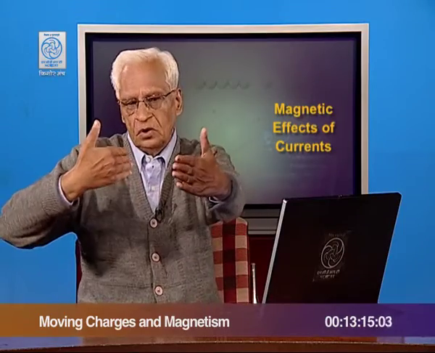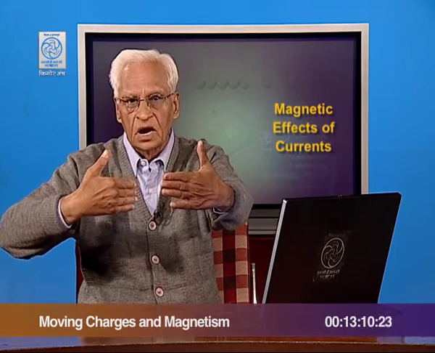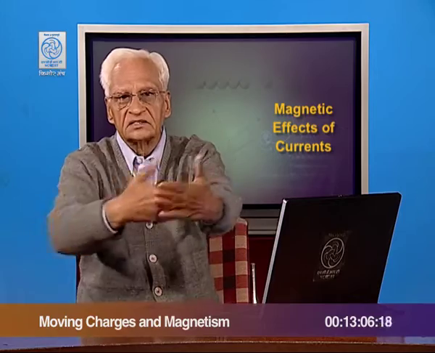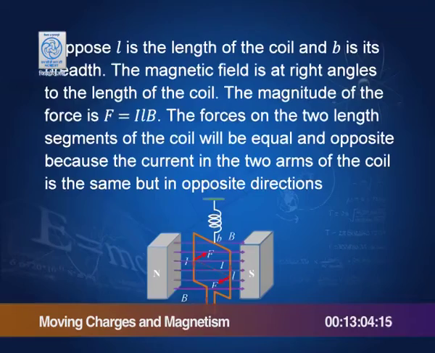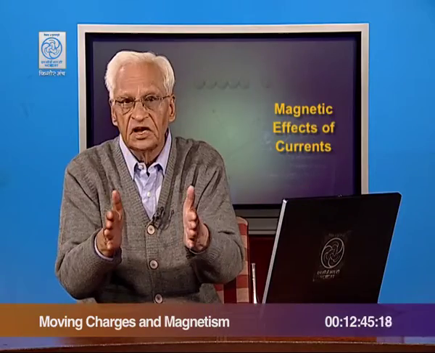So, we have two equal and opposite forces, and as you know, they form a couple. The arm of the couple is equal to the distance between these two forces. So, we have a couple, the arm of the couple is equal to the width of this coil, which is b, and the force is ILB. The torque would therefore be ILB times the arm of the couple, that is